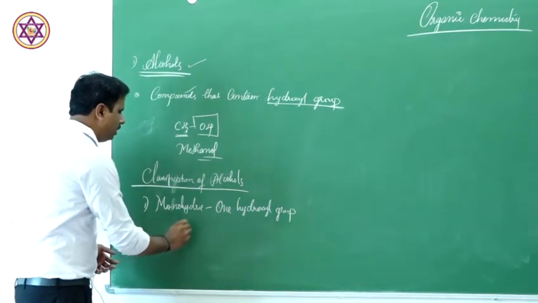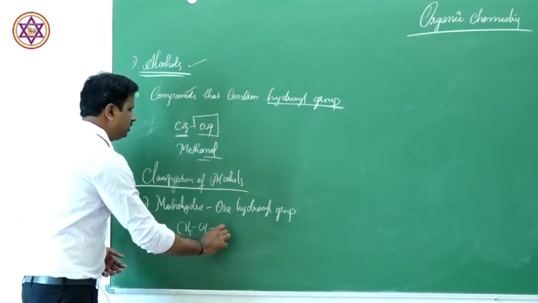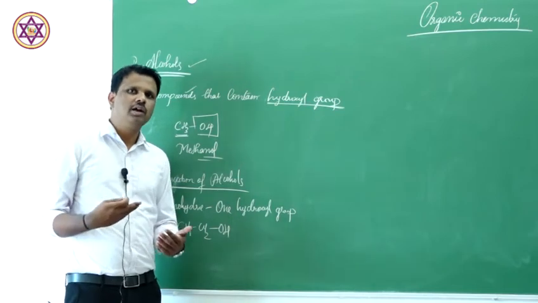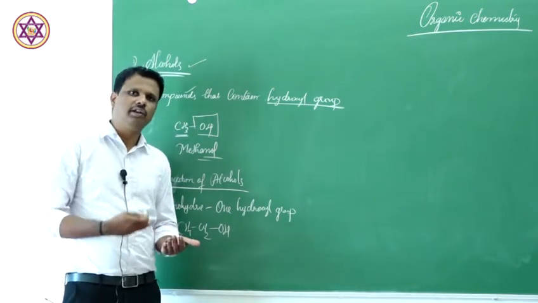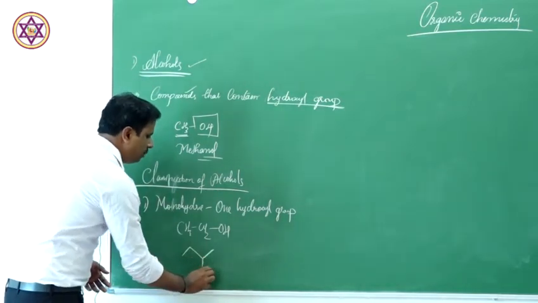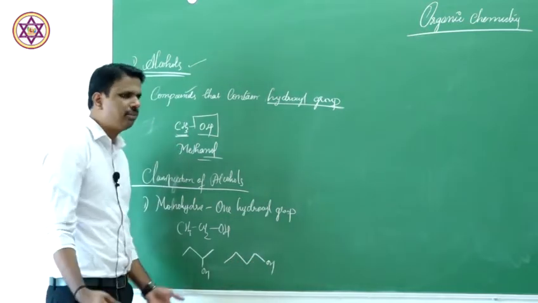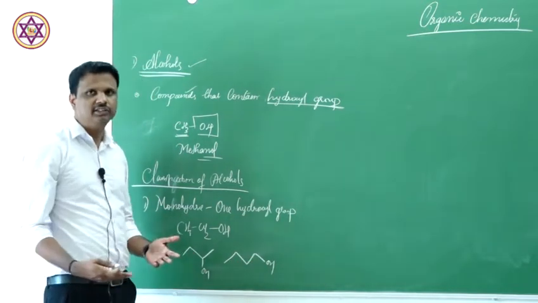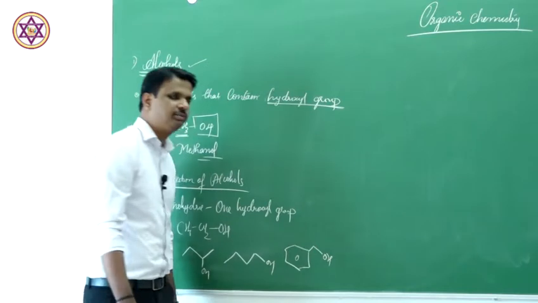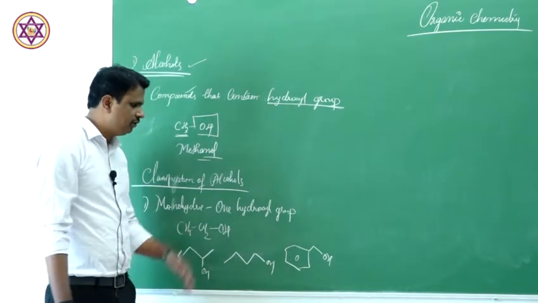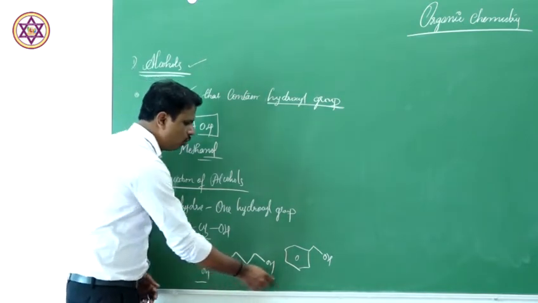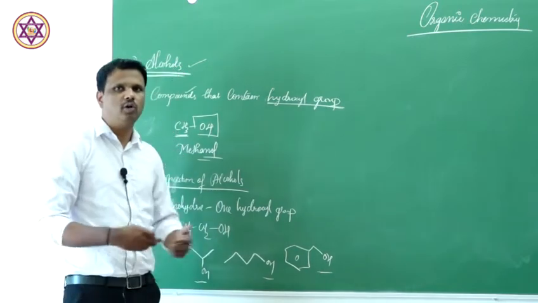You can take the example of ethyl alcohol, CH3CH2OH. Or you can take any example which contains only one hydroxyl group. Let's say, for example, isopropyl alcohol, n-butanol, secondary butanol, whatever it may be. Doesn't matter. You can take any isomeric example. Even benzyl alcohol can be called monohydric in nature. The primary concern is to understand that these molecules contain only one hydroxyl group in them. So they are monohydric in nature.